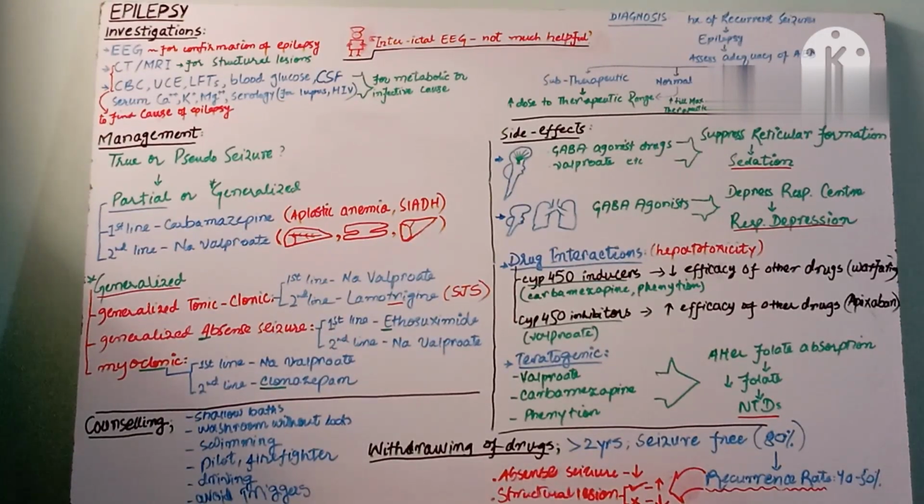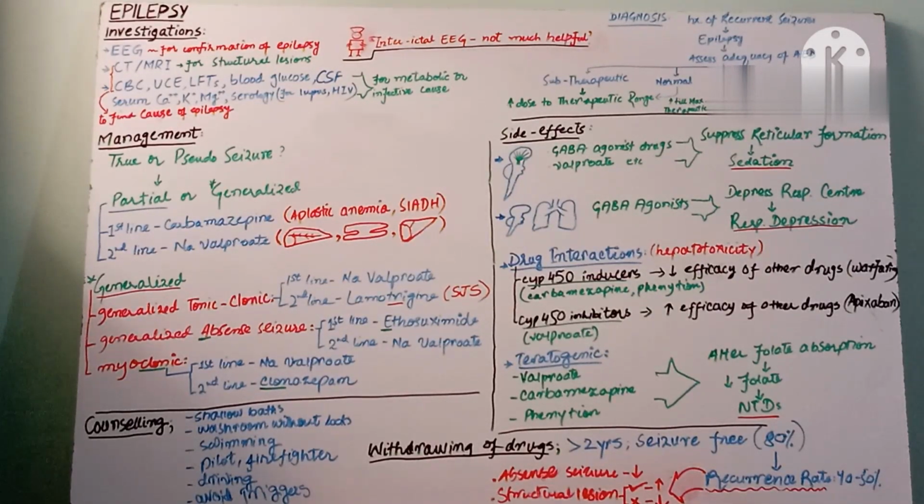And generalized absence seizures are those which mostly occur in childhood, in children. In that condition, what happens is that the child goes into a daydreaming stage. It's for a very short duration, 5 to 10 seconds, but multiple times, like 20 to 30 times these seizure attacks happen in that patient.